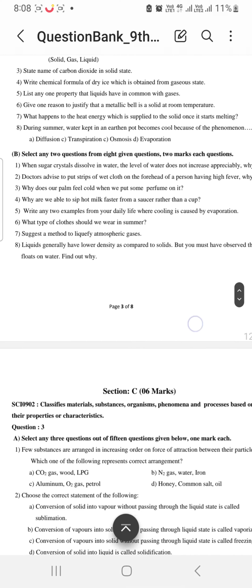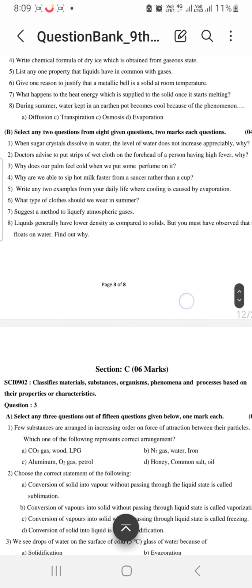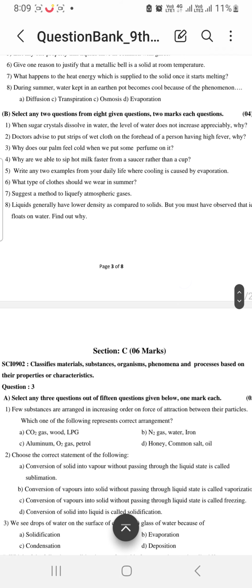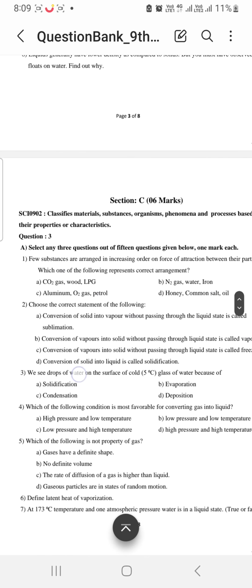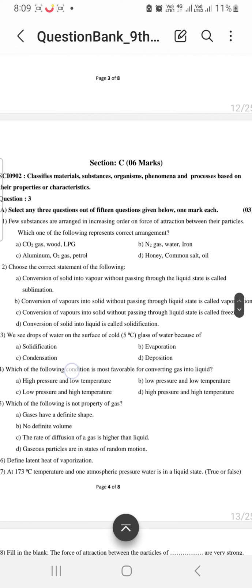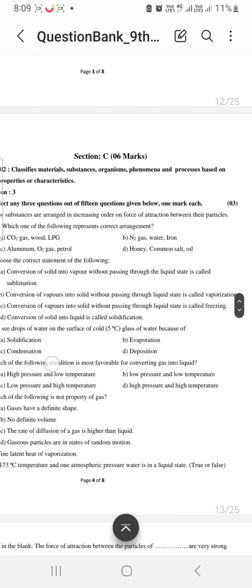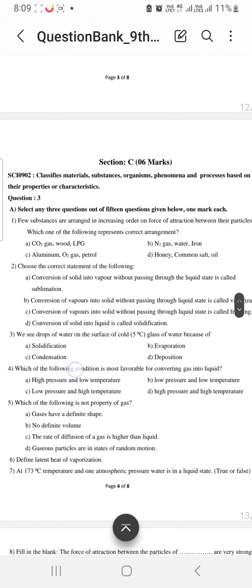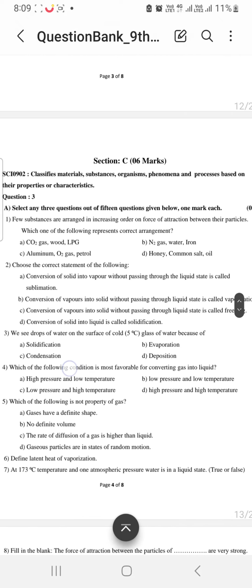Select any. Okay, here again the answers to the questions that are given, you can get from the textbook. So we'll proceed with the next section, that is section C. In section C, first question, few substances are arranged in increasing order of force of attraction between their particles. Which one of the following represents the correct arrangement?